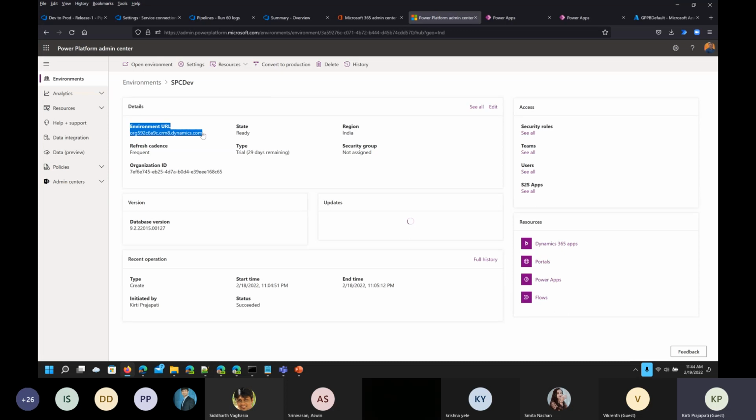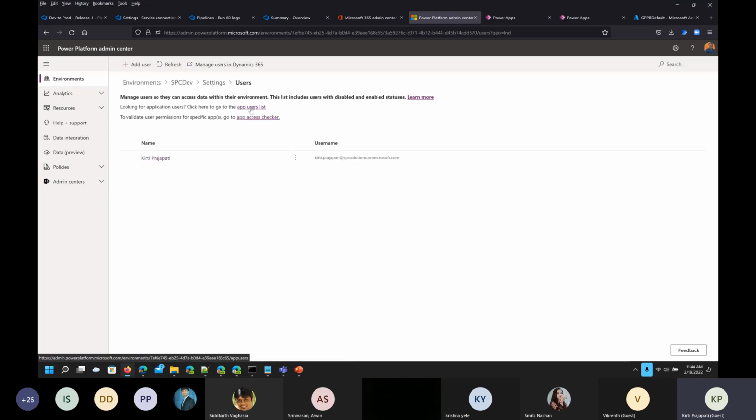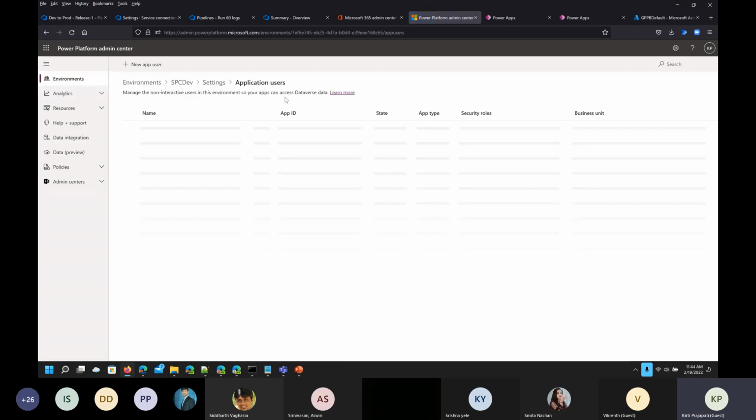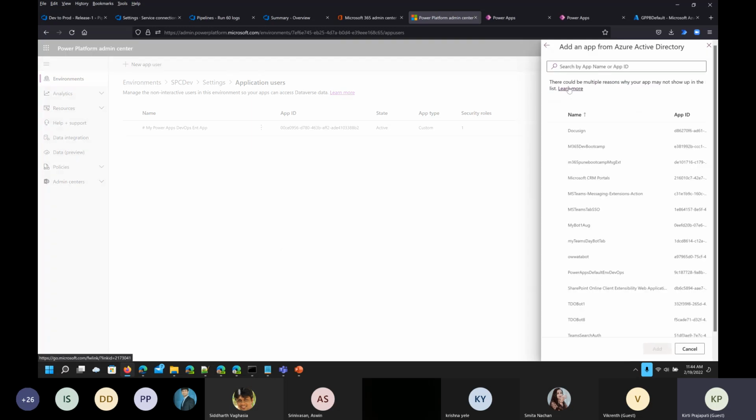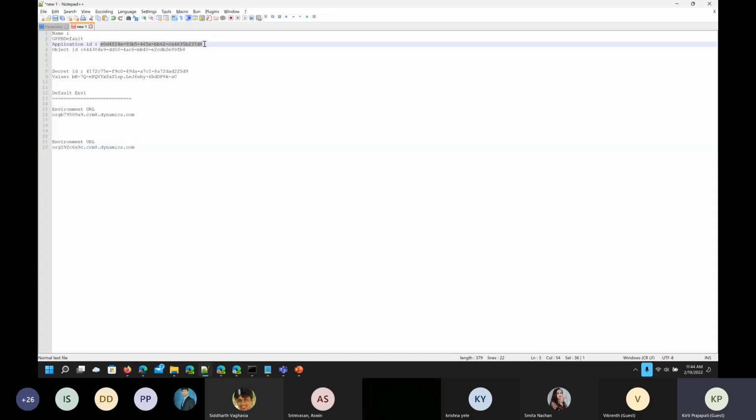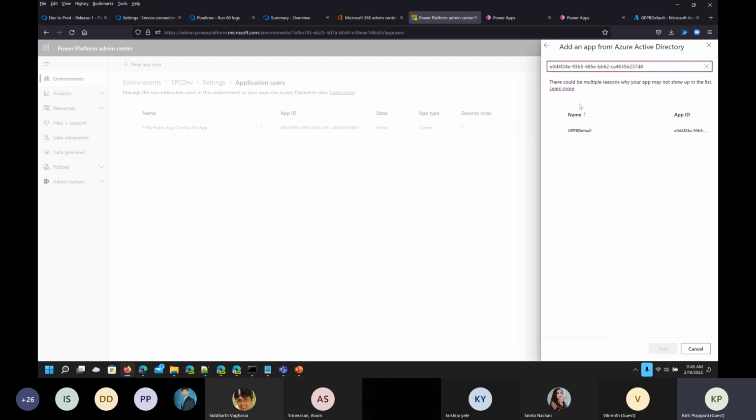So for this one, we have to add that user, the application user. So you have to follow the same steps, nothing extra. So click on the users list, add this user, add app, and select the application ID. Application ID, this one, and we will have that GPPB default.